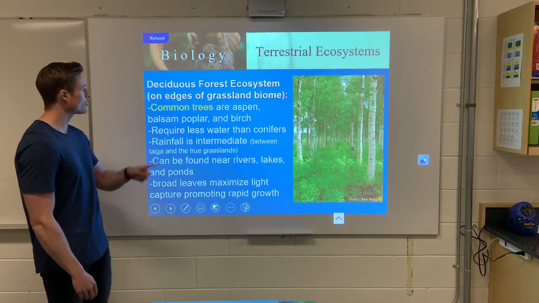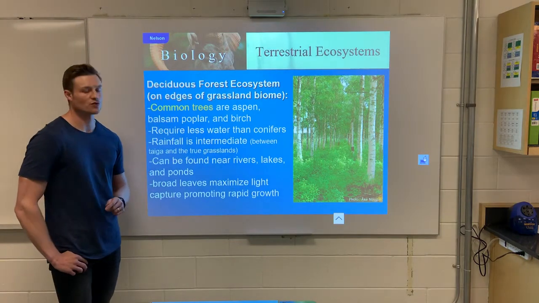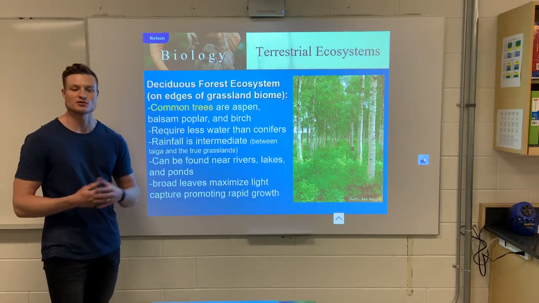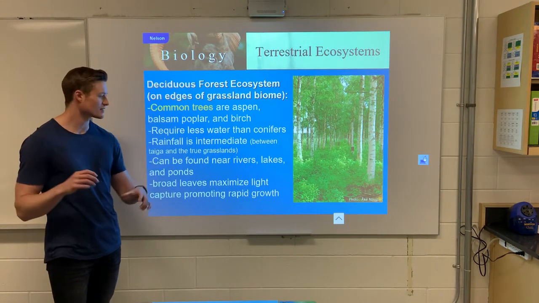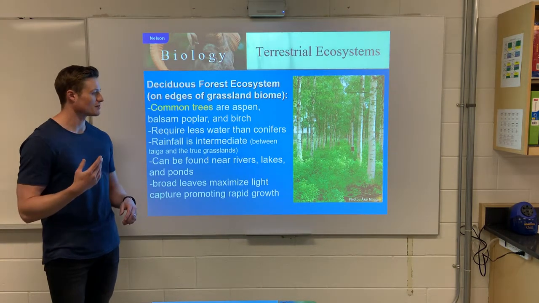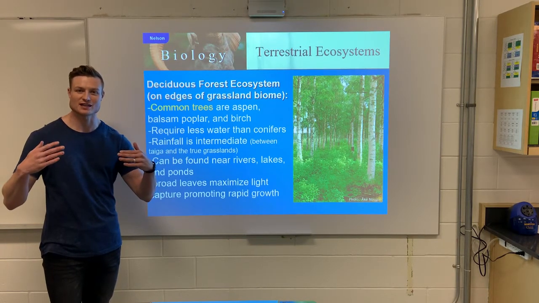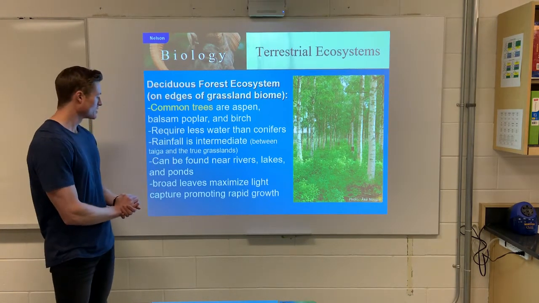And then on the outer rim of the grassland biome, we'll find the deciduous forest ecosystem. So we're going to have some deciduous forests spread out through the grasslands here. We're going to have some poplar trees, some birch trees. These always seem kind of weird because we have these forests on the edge of the grassland. It seems like they're just kind of out of place.